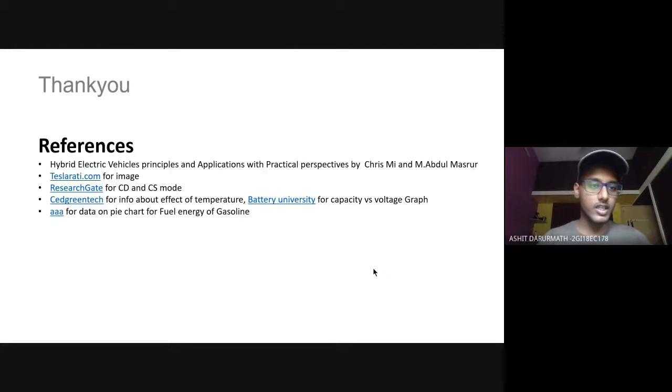These are the references which we have preferred. For the image of the Tesla, we preferred this website, and for CD and CS mode information, we preferred ResearchGate, and for more information about the battery temperature, we preferred Get Green Tech, and for the data on the price chart, we preferred the AAA.com website. Thank you.